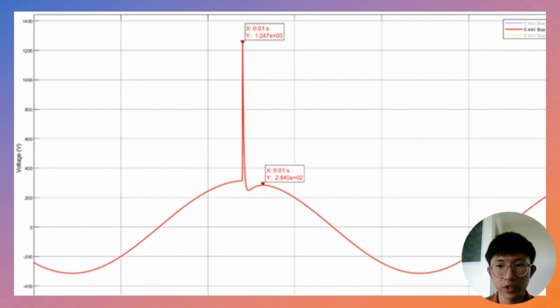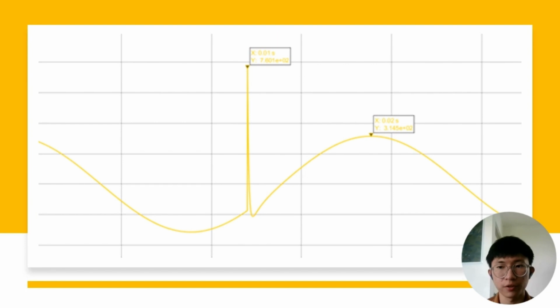The same situation is in phase 2. Initially, in the absence of the interference, the voltage stands at a level of 324 kilovolts. However, when subjected to the influence of the lightning, it undergoes a significant surge, soaring to a magnitude of 1247 kilovolts. In this figure, the phase 3 voltage originates from an initial voltage of negative 134 kilovolts. After the presence of the lightning interference, it propagates the voltage to 760 kilovolts.